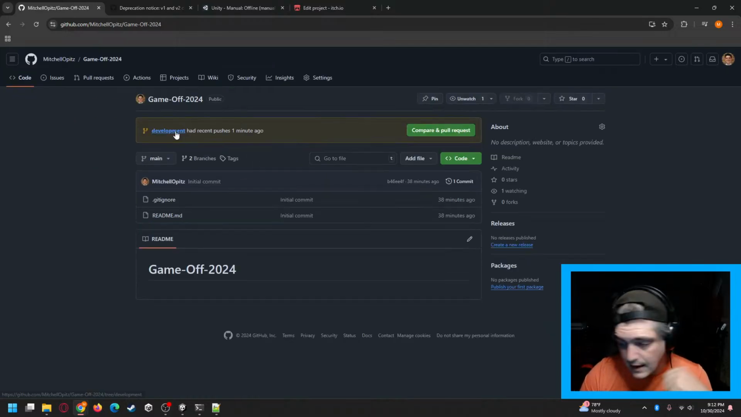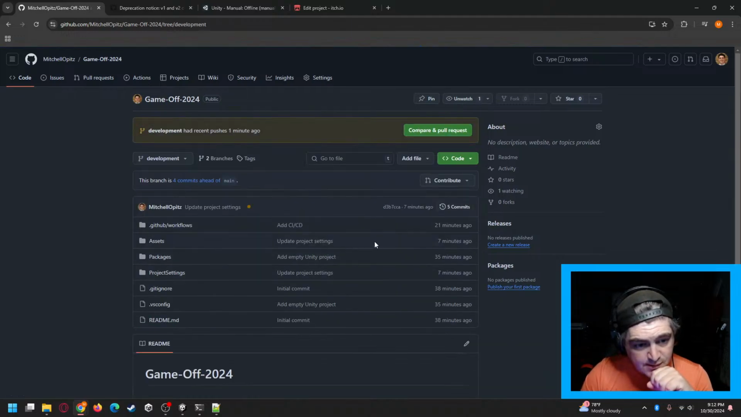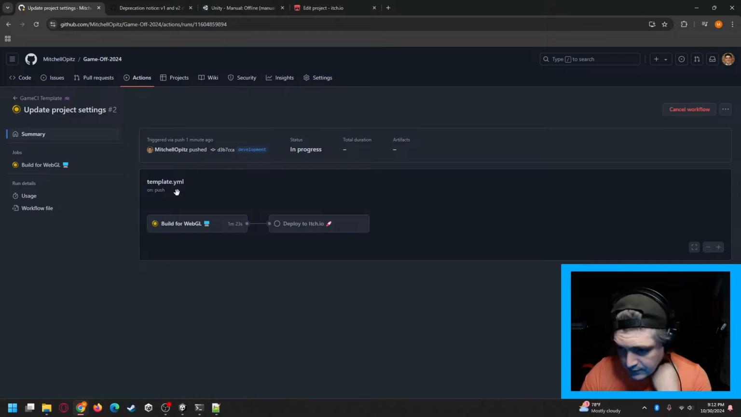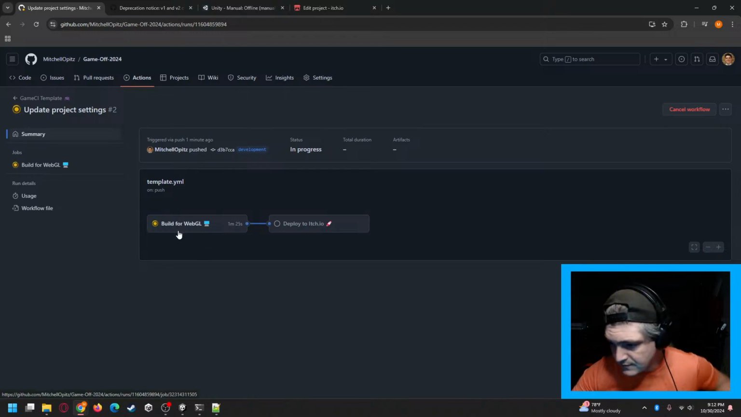Refresh. Okay, so development just had that push. That should be the updated project settings. We go into the actions. We can see that new commit is now here. It's doing the build process. Will take a little time, unfortunately. Like I said, about 10 minutes.